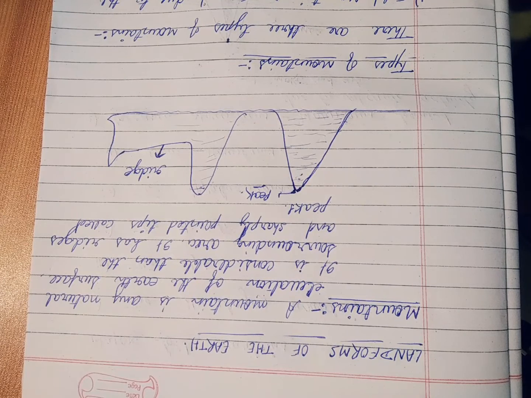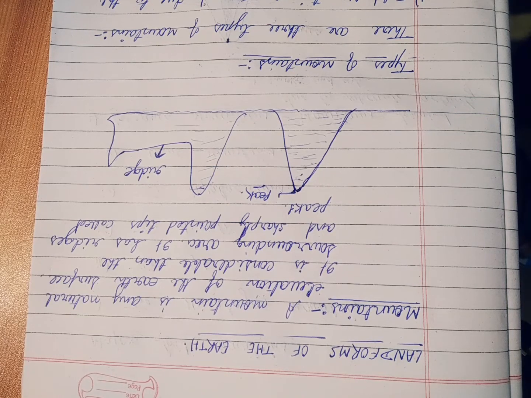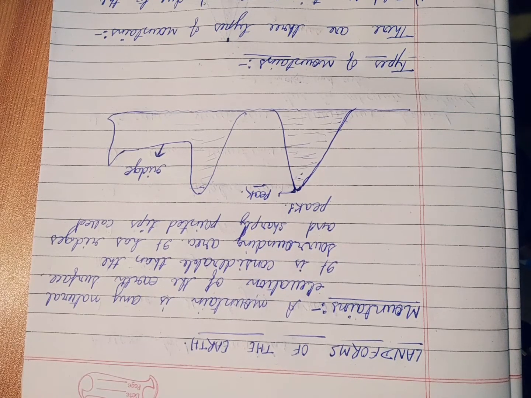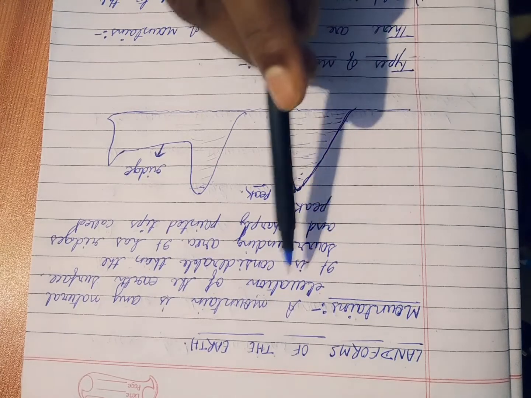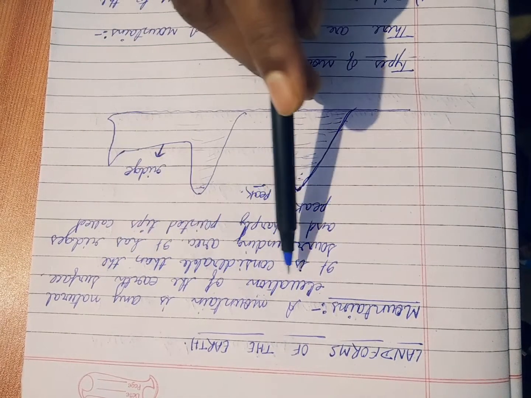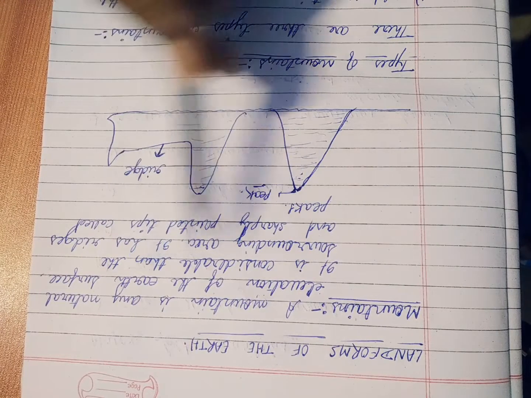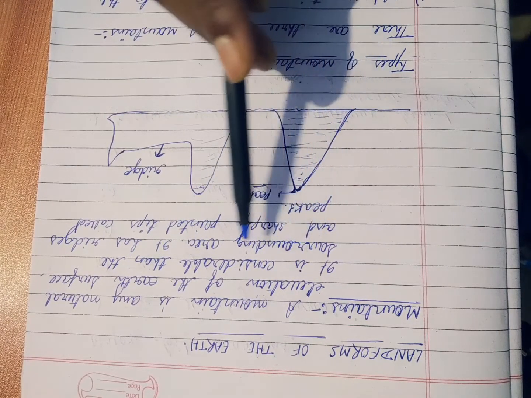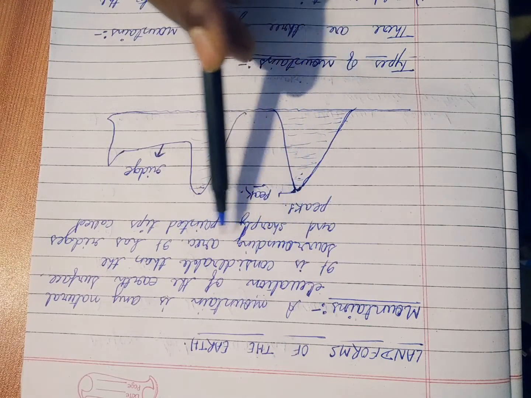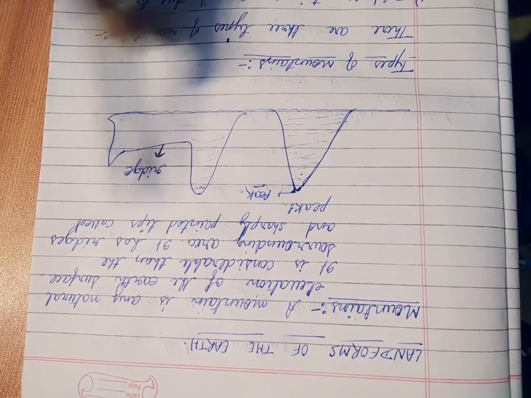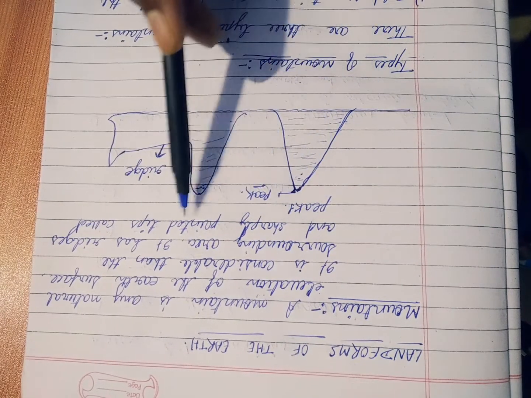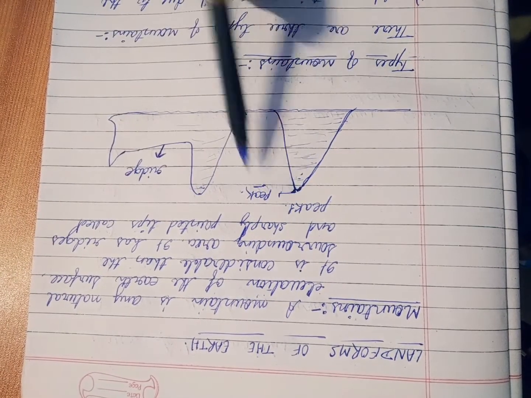And last class we discussed the landforms of the earth. Now we are going to discuss mountains and types of mountains. Now see, a mountain is any natural elevation of the earth's surface. It is considerably higher than the surrounding area. It has raised and sharply pointed tips called peaks.